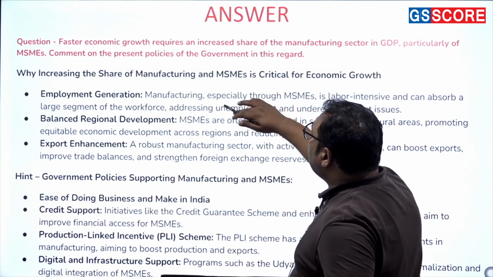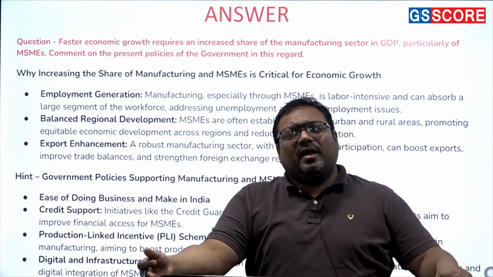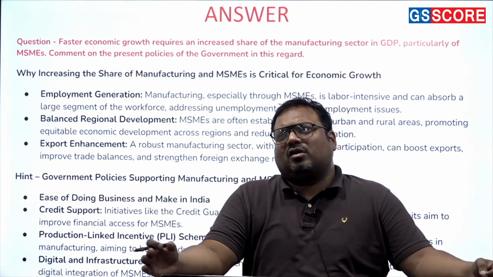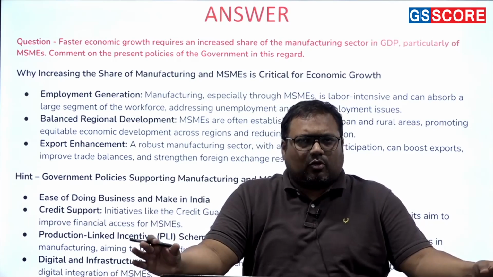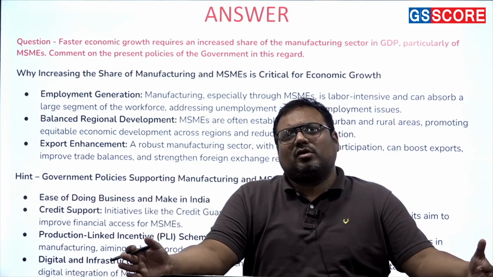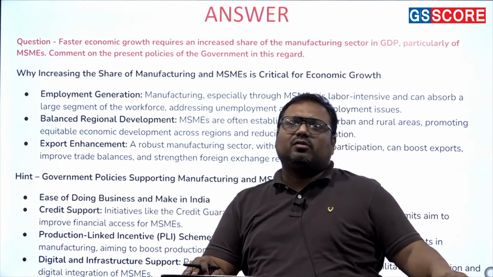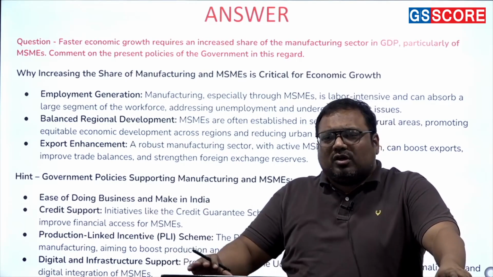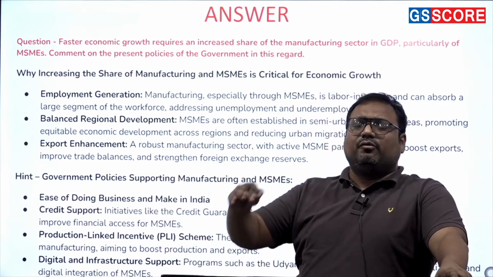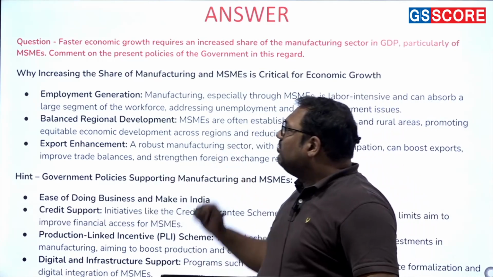Then apart from employment generation, there is balanced regional development. So again, MSME are not specific to a location, whether it is rural, urban, semi-urban. Like we were talking about manufacturing, MSME are more likely to be in rural, semi-rural or semi-urban areas as well, and more likely to be in those areas in fact. So it is these units which are going to give growth to our small urban centers and small town centers, which then support the nearby village economy. Hence, they are very important.